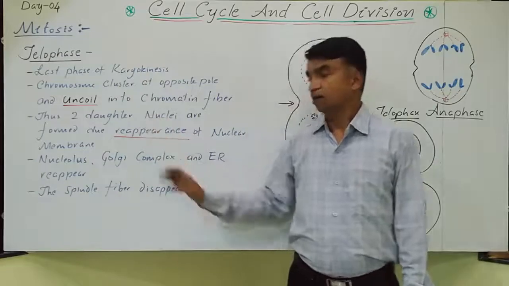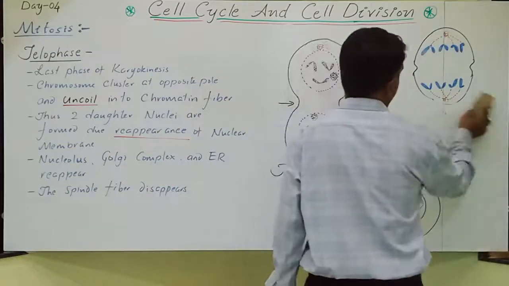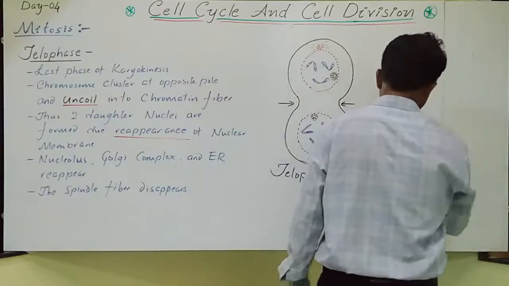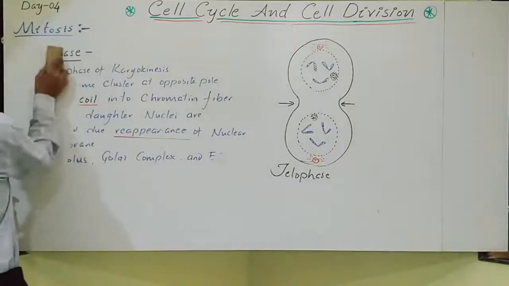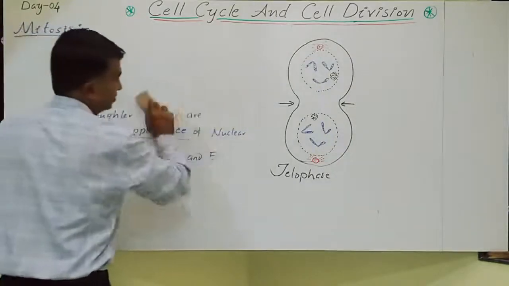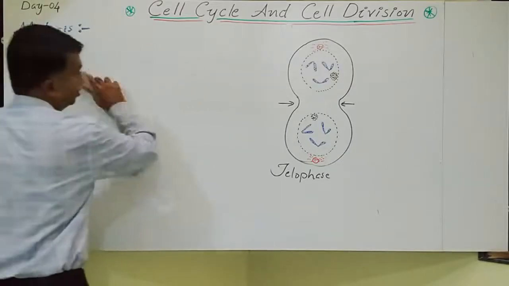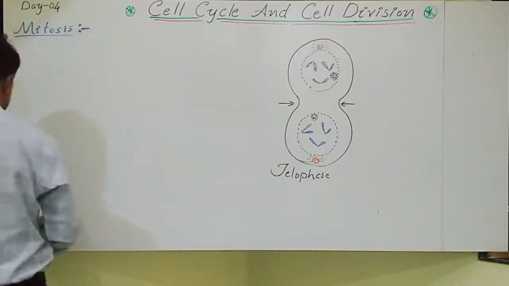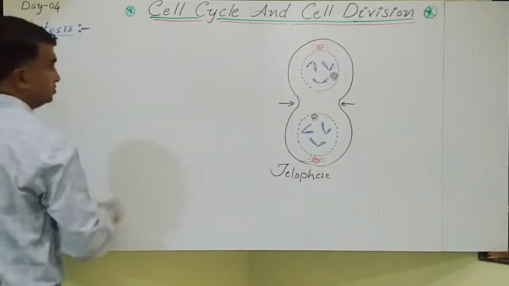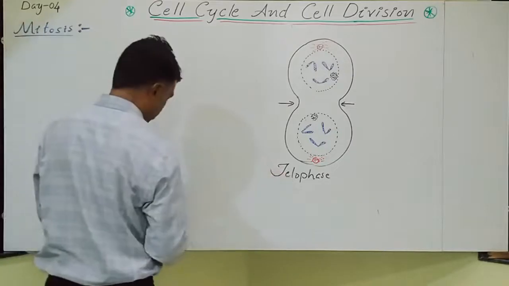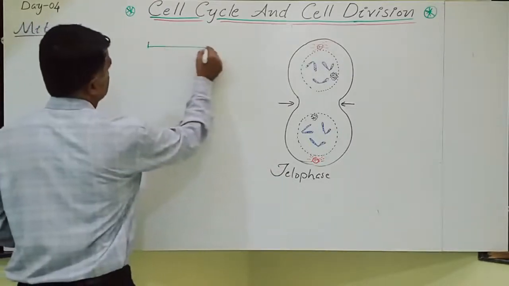Now next topic is the cytokinesis, on how the cytokinesis occurs in the animal cell and the plant cell we are going to cover. Next one is the cytokinesis. The pattern of cytokinesis is totally different in the animal cell and plant cell. So this is the animal cell, telophase. Now if we take the plant cell, so this is about the plant cell.